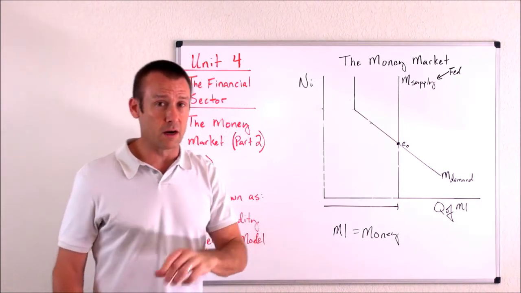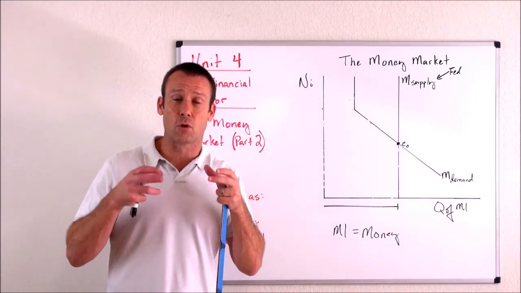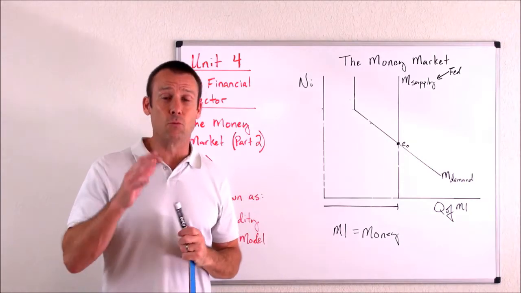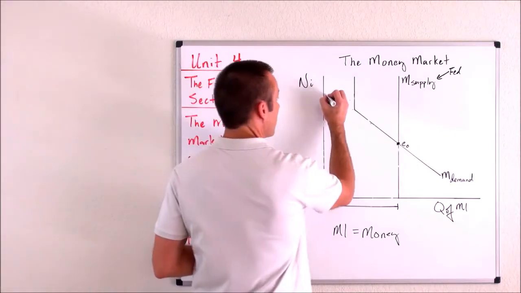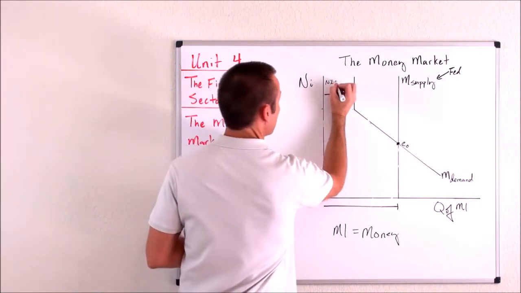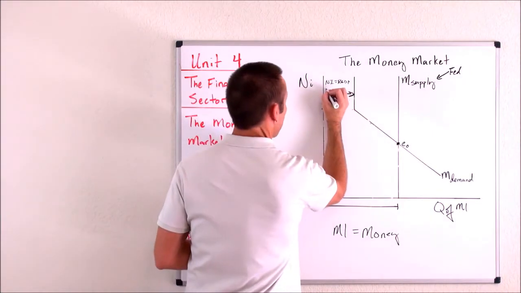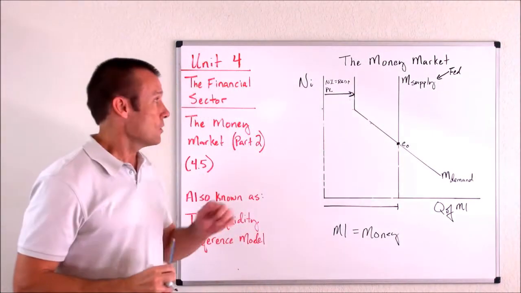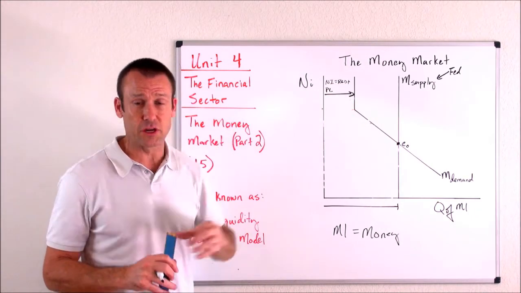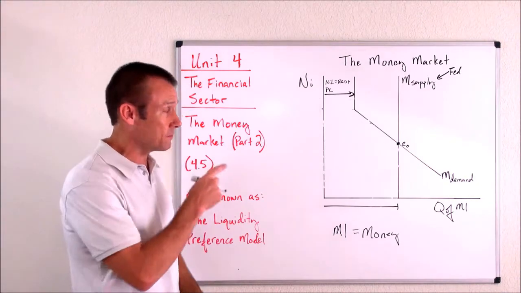But before we get done, I want to talk about two other ways we use this graph to show an impact of something happening in society on the interest rate. And what is that? It is both national income, okay, we need to know that national income is real GDP, and the price level, okay? When national income, i.e. real GDP, or the price level change, our transaction demand for money changes, and that's going to impact the interest rate.